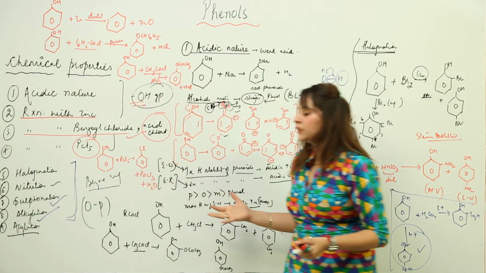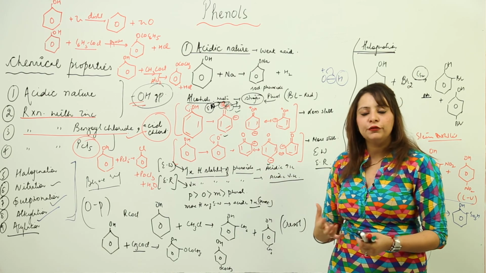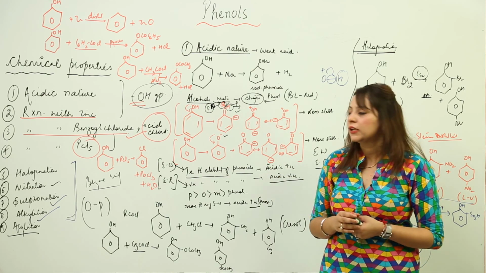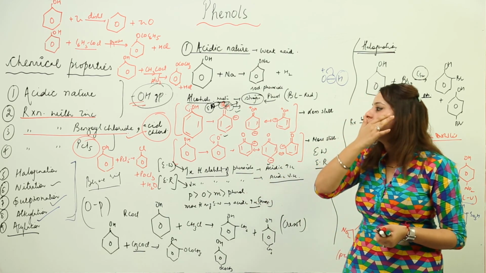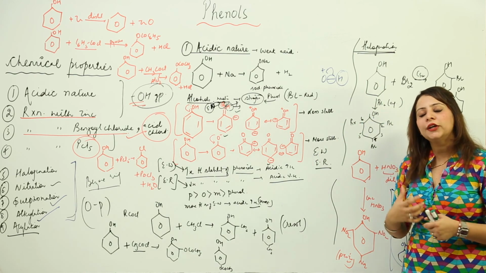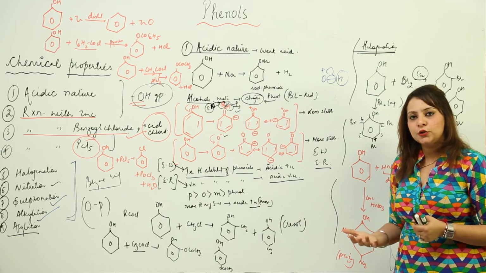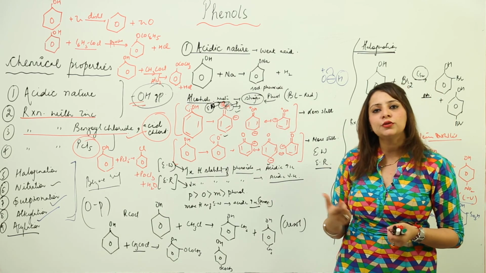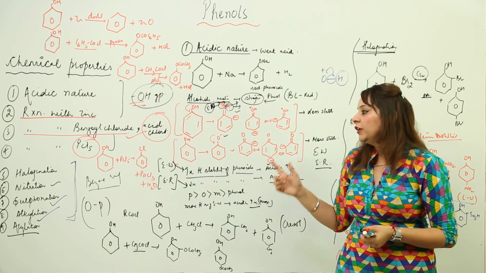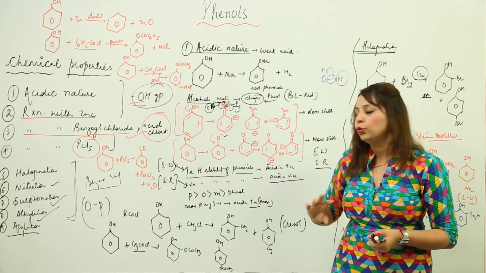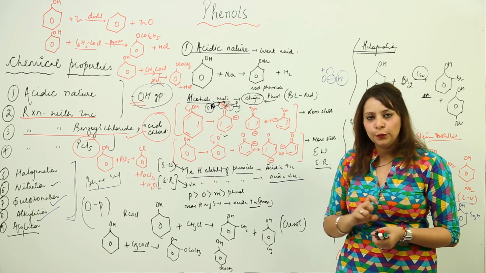As you have seen, whenever you are carrying out halogenation, nitration, or sulfonation, they all occur at the ortho and para positions. So you need to be well versed with it. And one more thing, you should be familiar with what kind of chemical compound you need to use when you are carrying out nitration or sulfonation. When you are carrying out halogenation, you need to take only halogen, but if you are carrying out nitration, you need to take HNO3, right? The group which will get attached is NO2. And when you are carrying out sulfonation, it is H2SO4, and out of that the SO3H group is going to attach.